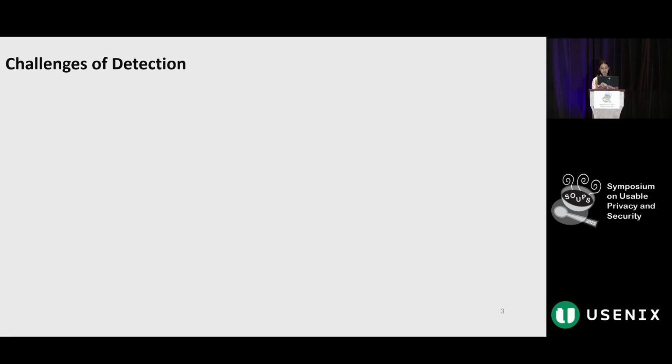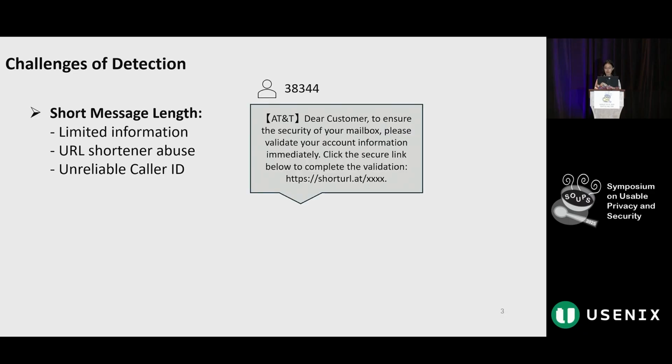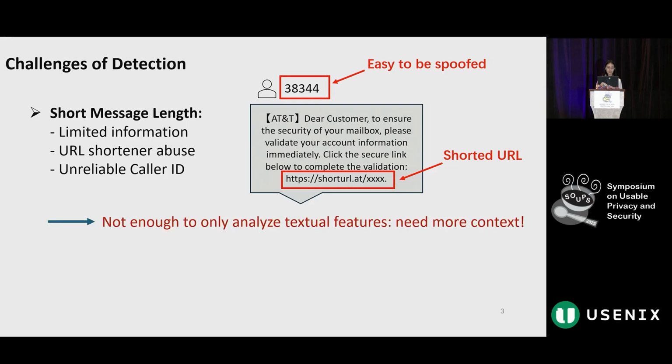Detecting phishing in SMS messages has unique challenges. First, SMS messages are very short and provide limited text for analysis. Shortened URLs are also widely used in both legitimate and phishing messages. The URL shortener hides the real domain name of the destination URL, so their appearance alone is not a reliable signal. Caller IDs are also unreliable because they are easily spoofed. So, it is not enough to only analyze the textual features. We need to go beyond them, and we need more context to make accurate and trustworthy decisions.